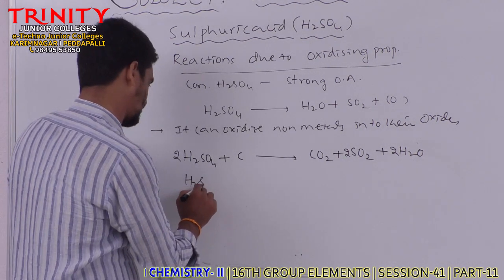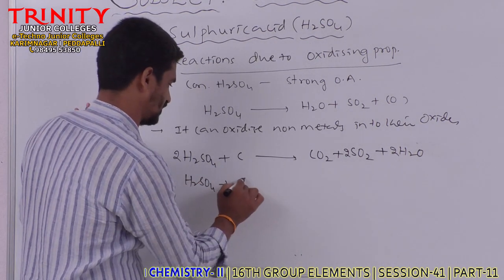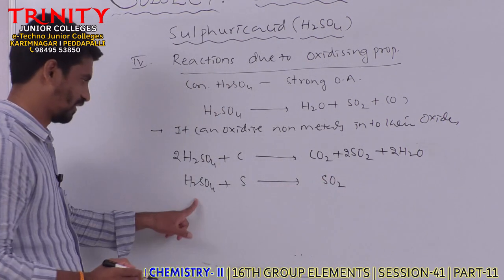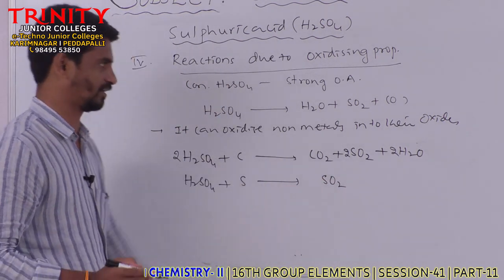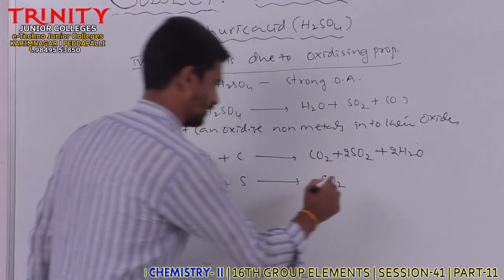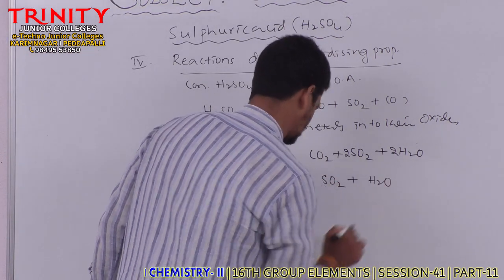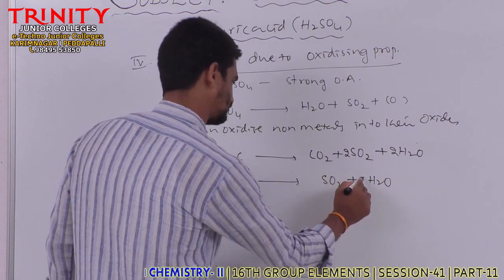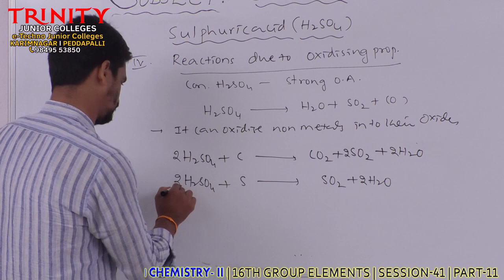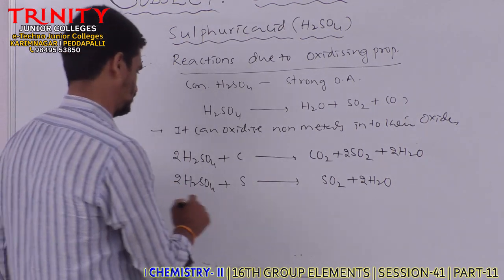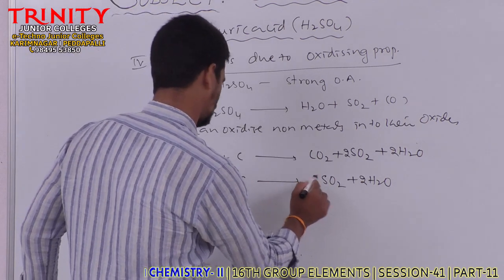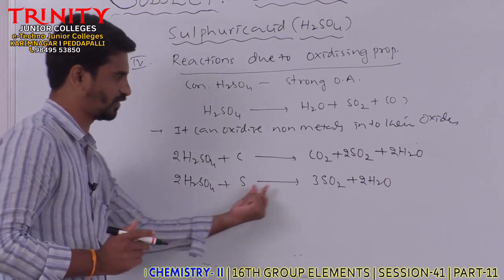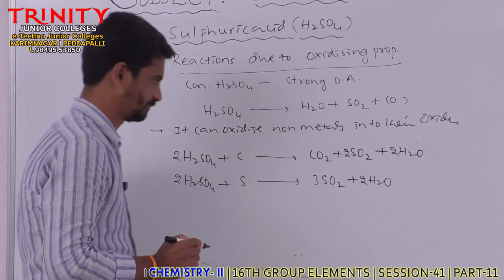Similarly, it can oxidize the non-metal sulfur to sulfur dioxide, along with the formation of H2O. Here, for sulfur to sulfur dioxide, we take 2 moles of H2SO4 and 3SO2, and this is balanced. So like this it can oxidize sulfur to sulfur dioxide.